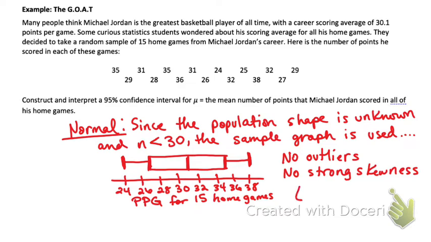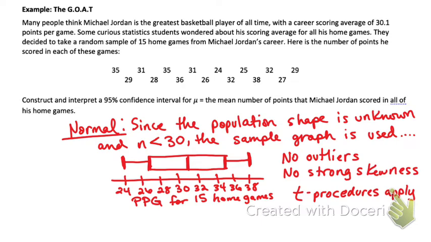So, the T procedures apply. Ladies and gentlemen, that is how you need to do the normal step if you have to graph the data.